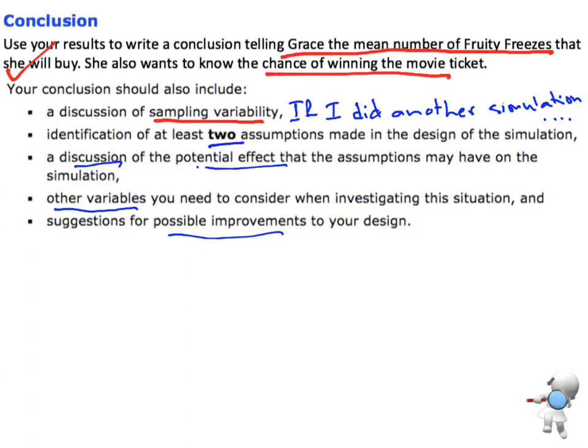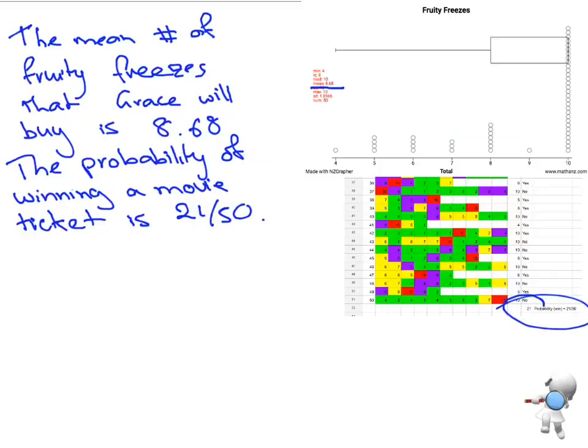Okay, now we want to think about sampling variability. So let's think about the graph particularly. If you were to do another simulation, do you think that you would get data values that look exactly like the ones that we've got here? Do you think that you would have data that looks exactly like this and exactly these numbers of values? The answer is probably no. So we know we're going to get different data, because every time you do a new simulation, we're going to get different results.